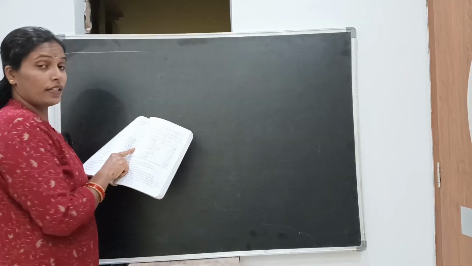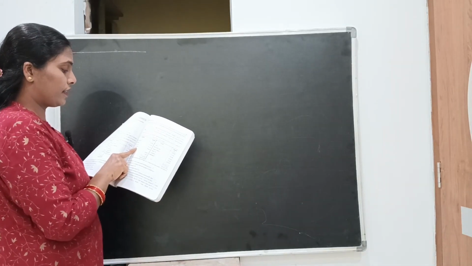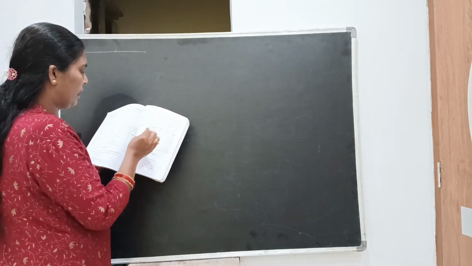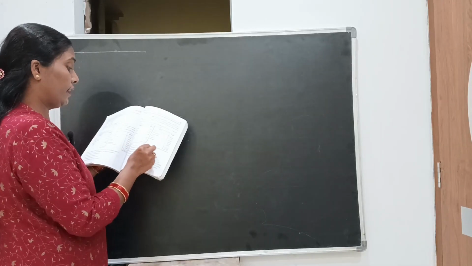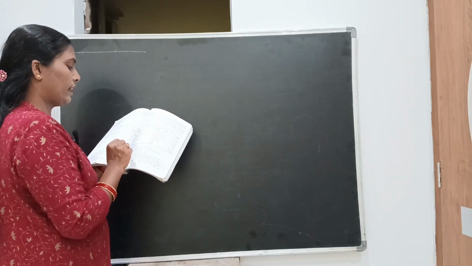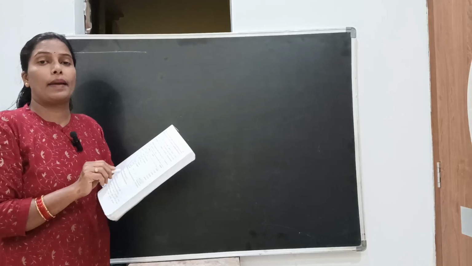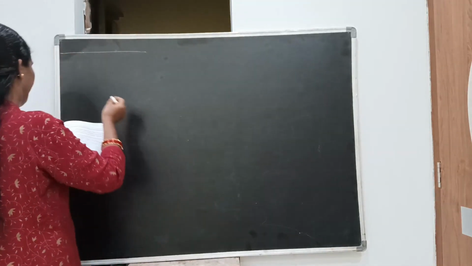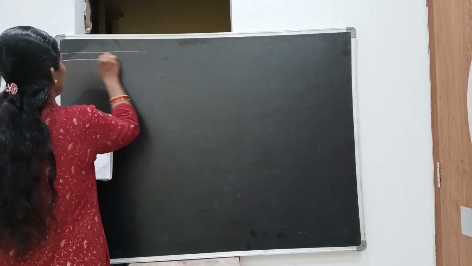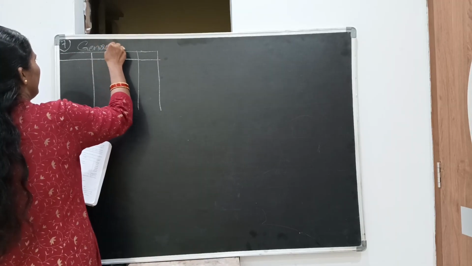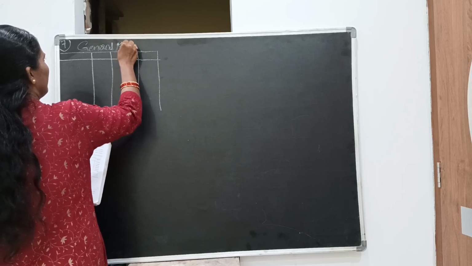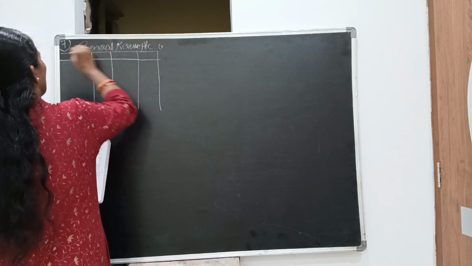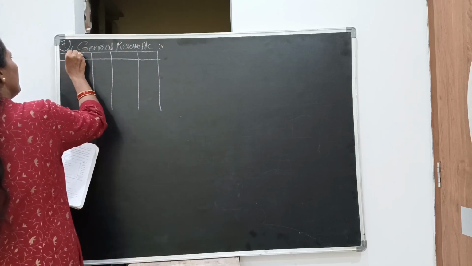Now we'll solve the problem. We'll prepare the general reserve, which is undistributed, and distribute it to old partners. Then the cash account, then the goodwill account, the revaluation and capital accounts, then the balance sheet. First we'll prepare the general reserve. Put the heading general reserve account. This is the credit side and the left hand side is the debit side.